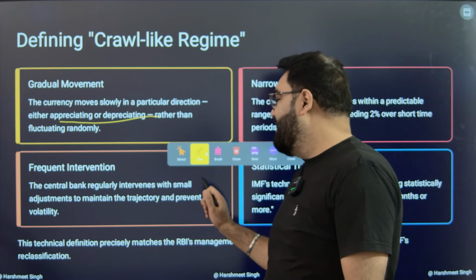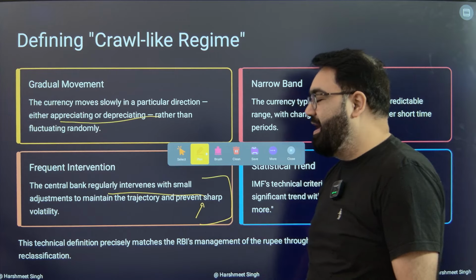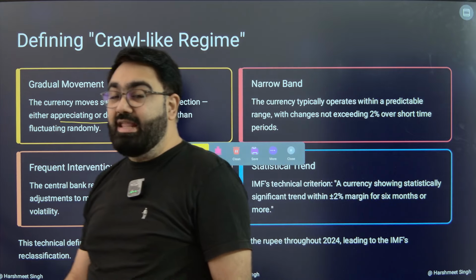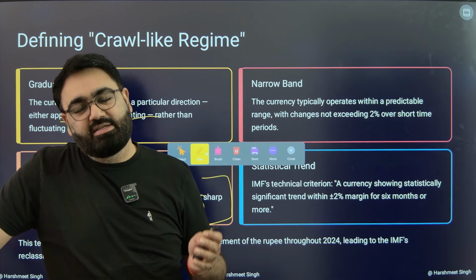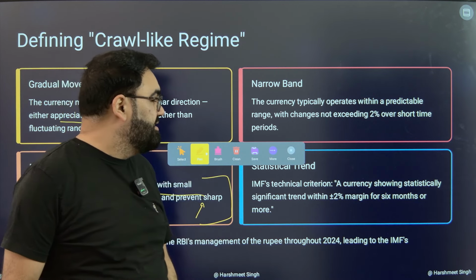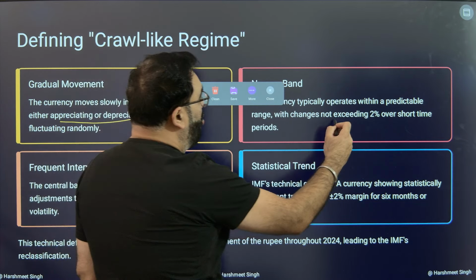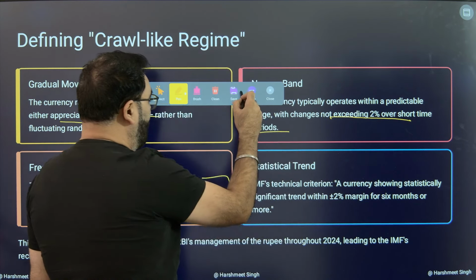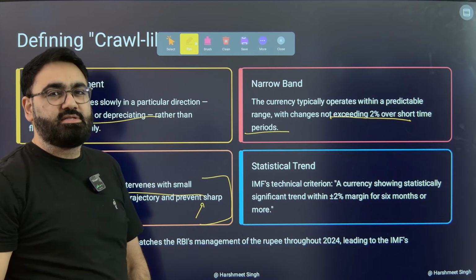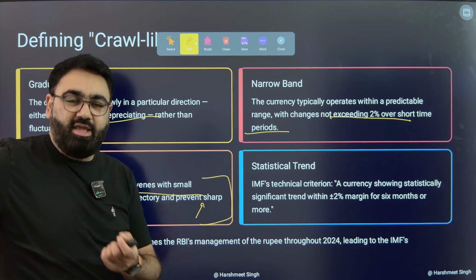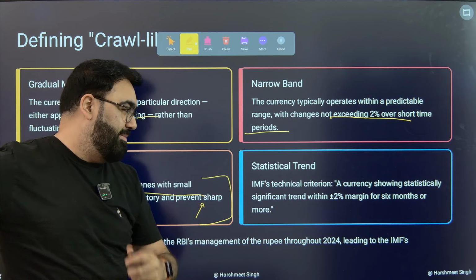They say that RBI has regularly intervened in these matters. They have prevented sharp volatility. Again, this is not a criticism. It's not that they are saying the RBI should not have done that. It's just an observation. RBI has done this. The Indian rupee value has not changed over 2% over a short period of time. This is something that the IMF has observed, that whenever the value of the rupee starts to depreciate a lot, the RBI releases some dollars in the Indian market so that the value of the rupee stabilizes.